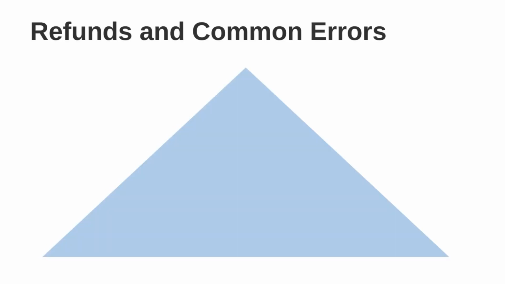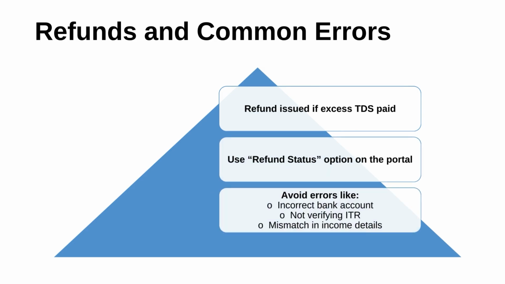Then refunds and common errors. What do we mean by refunds and what are the common errors? Refund is issued if excess TDS is paid, meaning the tax deducted at source is more than the tax calculated on taxable income, then a refund is available to the individual. Use the refund status option on the portal.